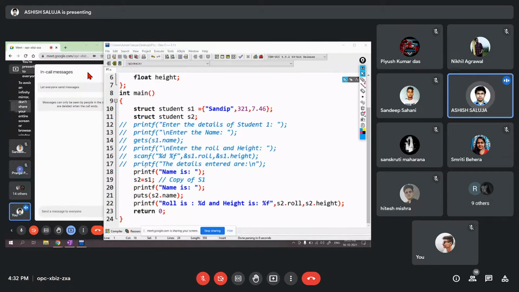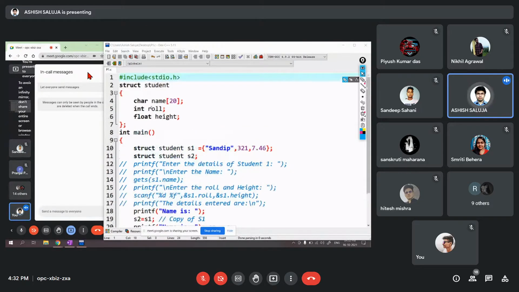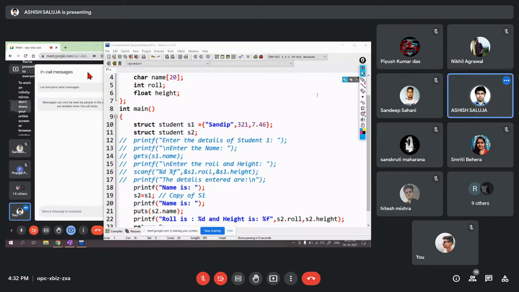If you have to check, you have to check it individually, that is, member wise. Suppose I want to check the roll number, I want to check the name. I want to check whether the height of S1, S2 are same or not. I can't write S1 is equal to S2. It is not possible.